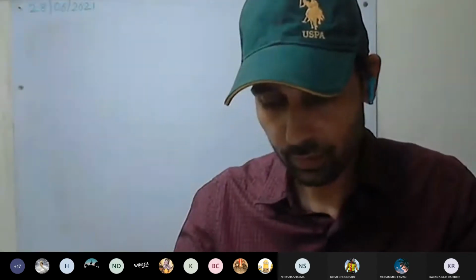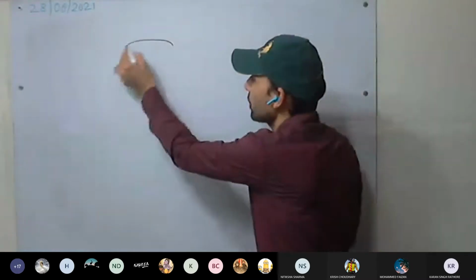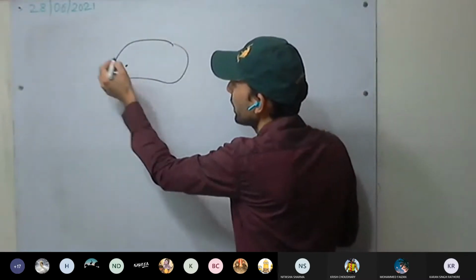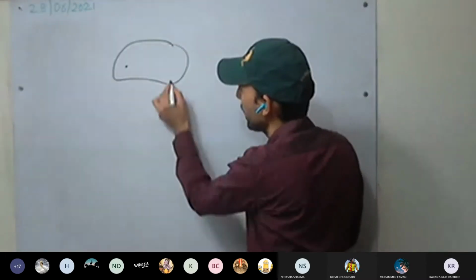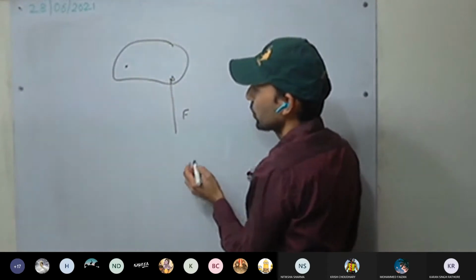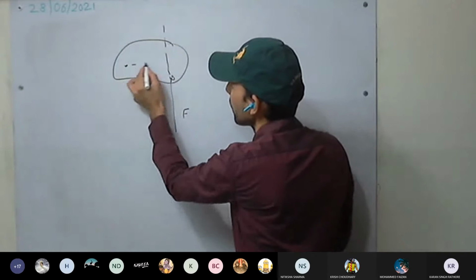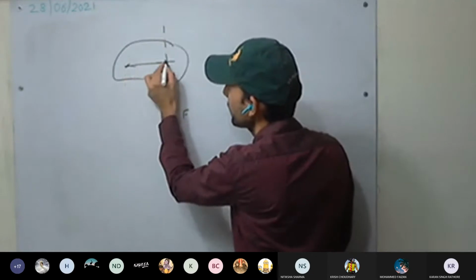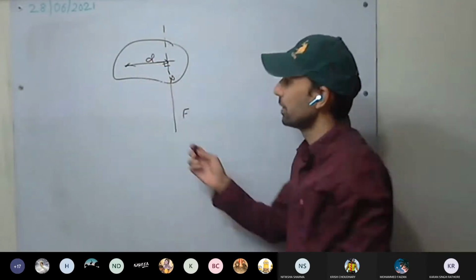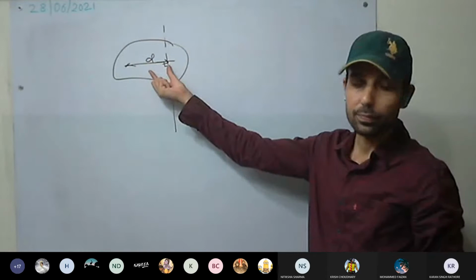This we have discussed. So for example, this is any body. This is the point, the axis through which it passes, and we applied force in this direction. So how are we going to take the perpendicular distance? This will be the perpendicular distance.